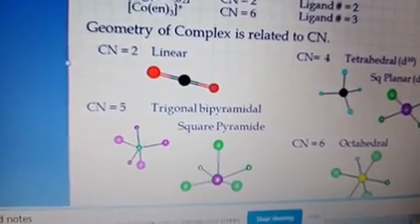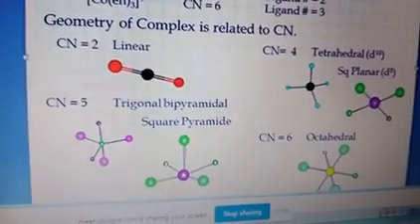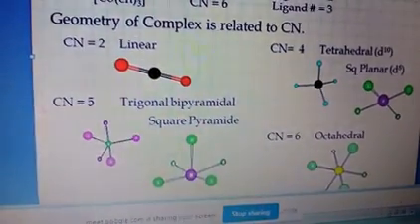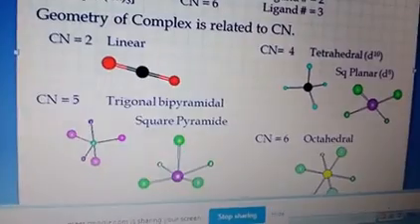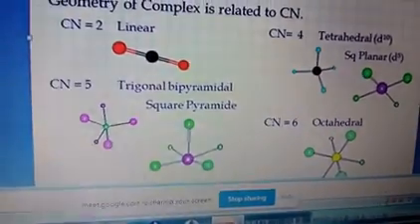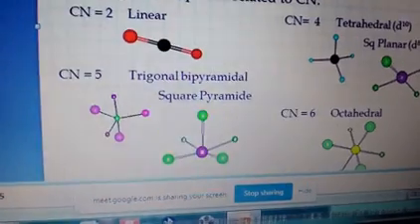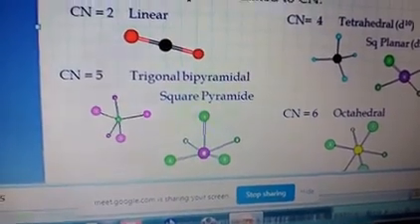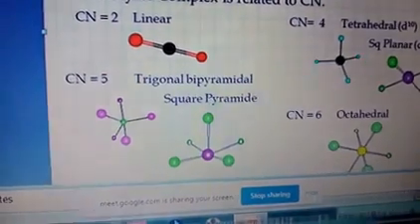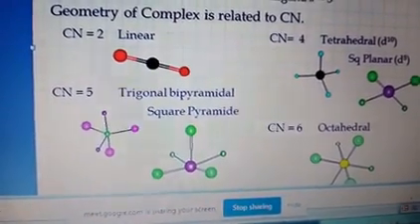If coordination number is 4, then the structure of the coordination compound would be tetrahedral or square planar. Tetrahedral means d10 electronic configuration gives tetrahedral, d8 gives square planar. Whereas if coordination number is 5, then the structure will be trigonal bipyramidal or square pyramidal. If coordination number is 6, then the structure would be octahedral.